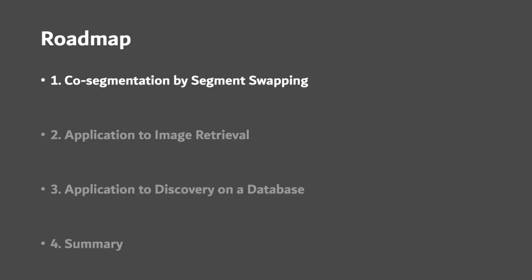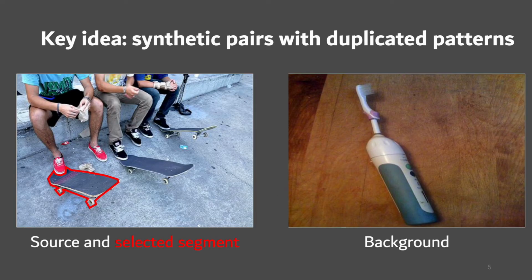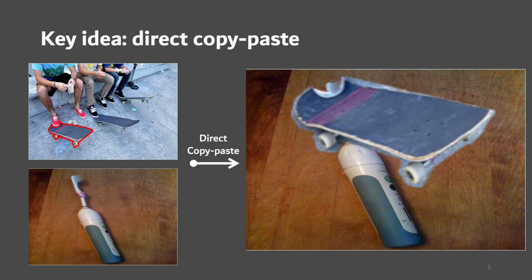Okay, let me first present our approach. Our key idea is to generate synthetic training pairs with duplicated patterns, which allows learning co-segmentation. Precisely, we take annotated segments from COCO and randomly sample a background image. If we directly copy-paste the selected segments, the generated image has obvious artifacts. The network can easily detect segments through some simple clues, such as the gradient of the boundary, while this information cannot be generalized well on real testing cases.